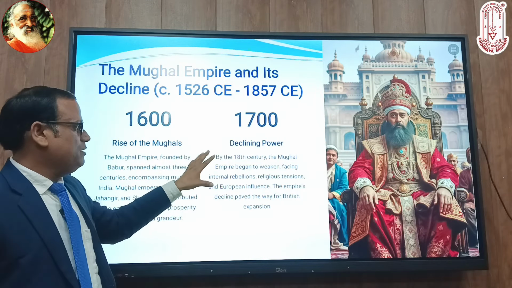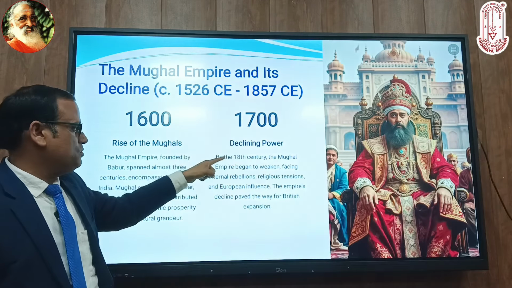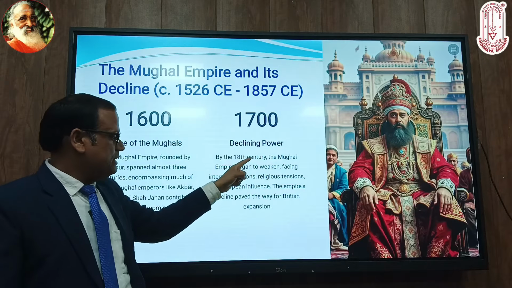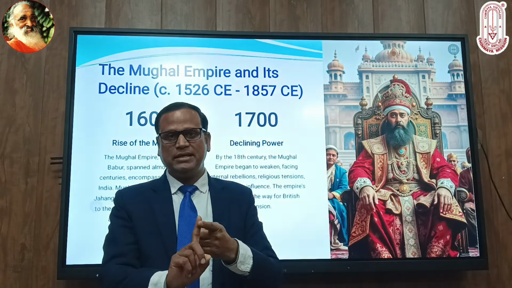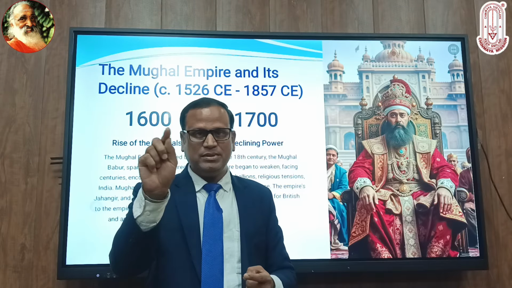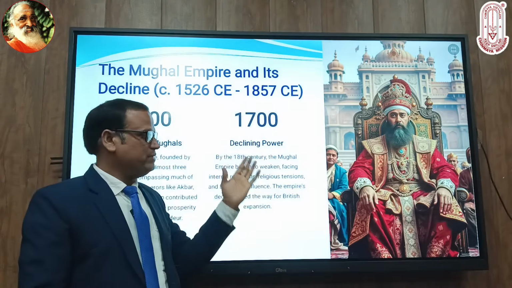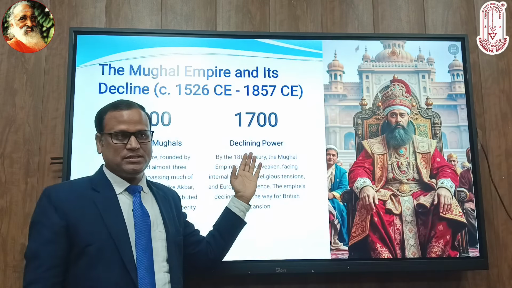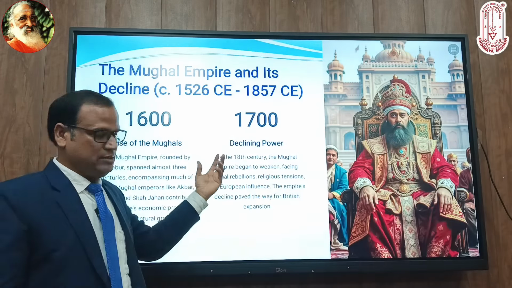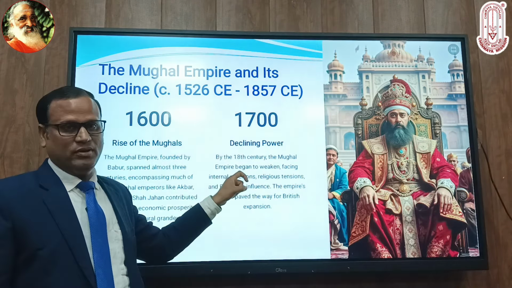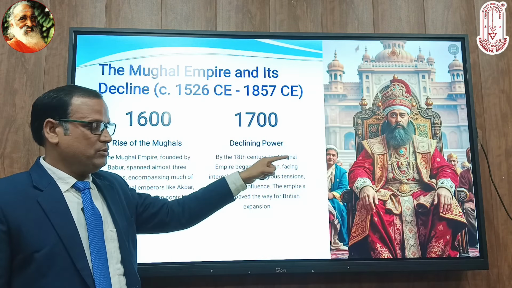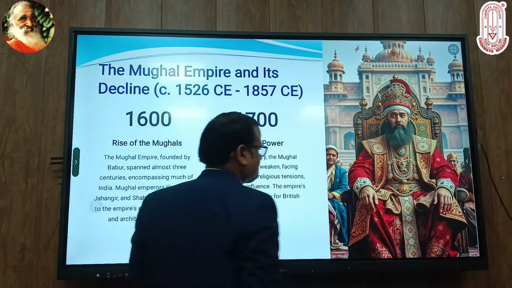Yes, this was the time period, and now I'm shifting towards 1700. See, this was the turning point. 1707, this date is very important, because when Aurangzeb died, this was a chance for the Europeans, and now we are going to discuss the Europeans.